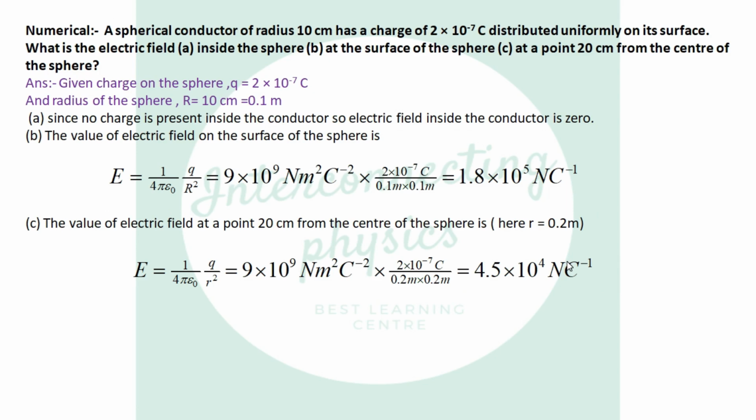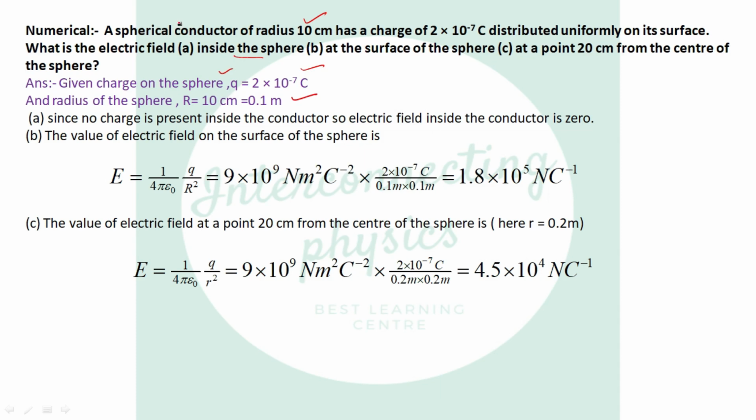Now next is a spherical conductor of radius 10 centimeter has a charge 2 into 10 raised to power minus 7 Coulomb. So write down the given quantity. Charge on the sphere is this. The radius of the sphere 10 centimeter, that is 0.1 meter. Now what is the electric field inside the sphere?